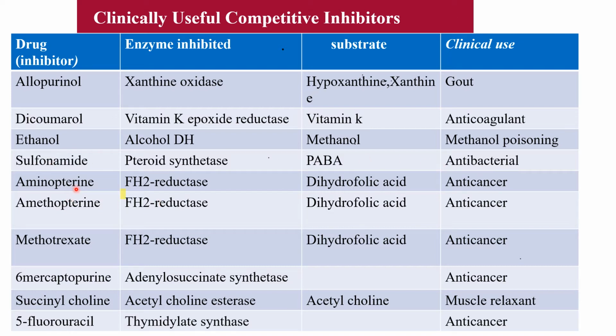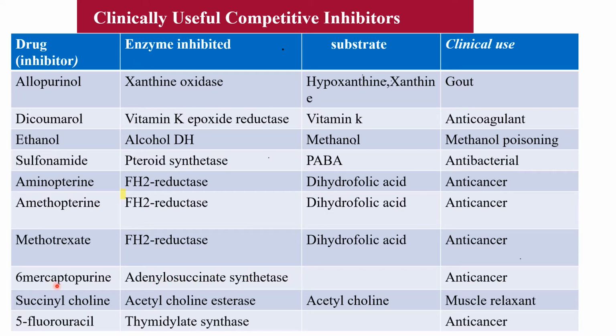Then there are three drugs: aminopterin, amitriptyline, methotrexate. These are dihydrofolate reductase enzyme inhibitors and they are similar to dihydrofolic acid and they are used as anti-cancer drugs because they decrease the synthesis of DNA. They are required in the purine synthesis. Then 6-mercaptopurine is also required.